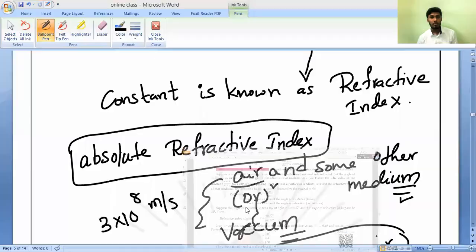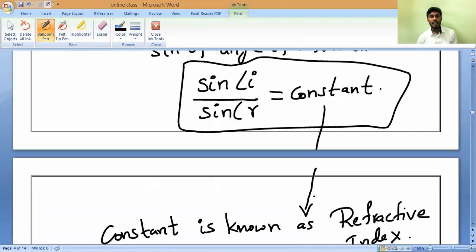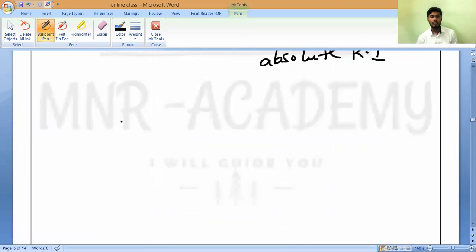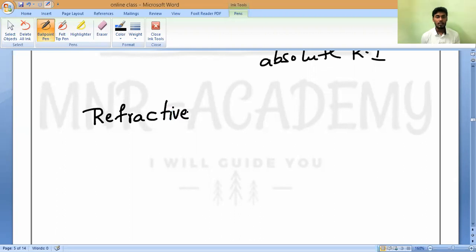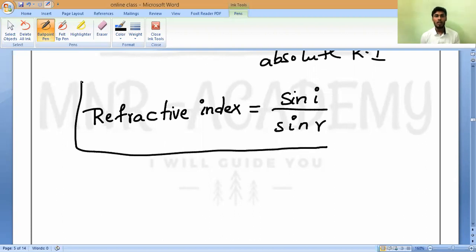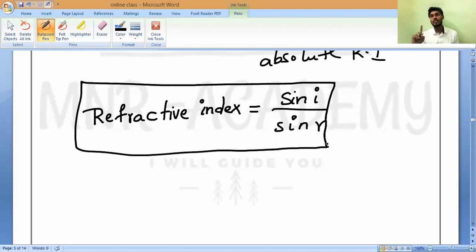Now I can write this formula, whatever I have studied, sin i by sin r, which is equal to a constant. So constant means what? Refractive index. Yes or no? So can I write refractive index instead of constant? Yes, sir. Refractive index is equal to sin i by sin r. All of you should remember, this is called the refractive index formula according to the angle of incidence and angle of refraction. Remember, the refractive index formula is not constant.